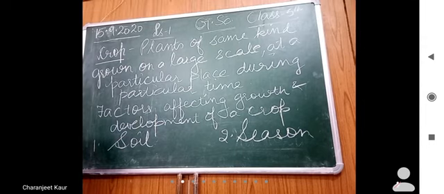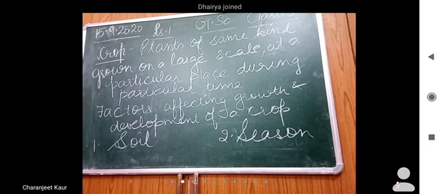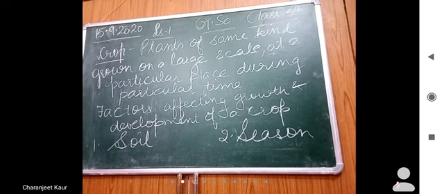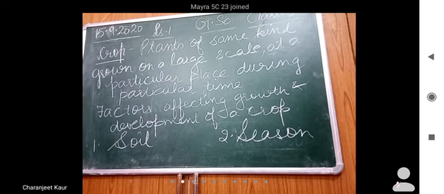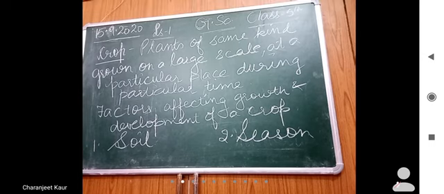First is soil. बच्चे, you know soil is the most important factor. A particular kind of crop grows in that particular kind of soil. For example, rice grows better in loamy soil. Cotton grows better in black soil, right? Wheat needs soil which is rich in humus, alluvial soil.